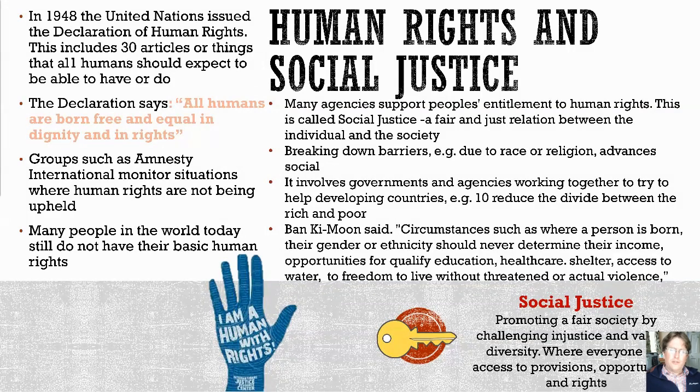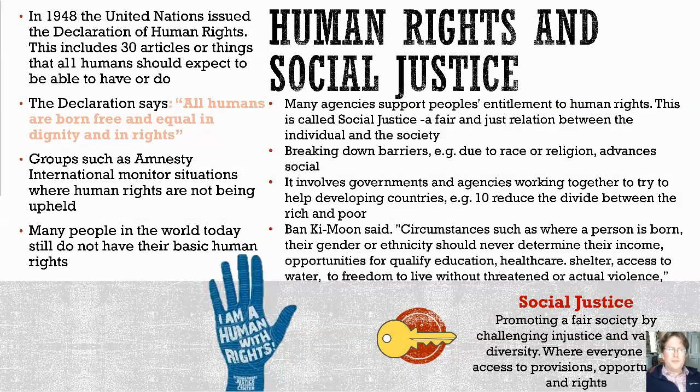The leader of the United Nations, Ban Ki-moon, said, circumstances such as where a person is born, their gender, ethnicity should never determine their outcome. Opportunities for quality education, healthcare, shelter, access to water, to freedom to live without being threatened or actual violence is what the Declaration of Human Rights is all about. It's all about social justice, which means promoting a fair and just society by challenging injustice and valuing diversity, where everyone has access to the provisions and opportunities and rights.